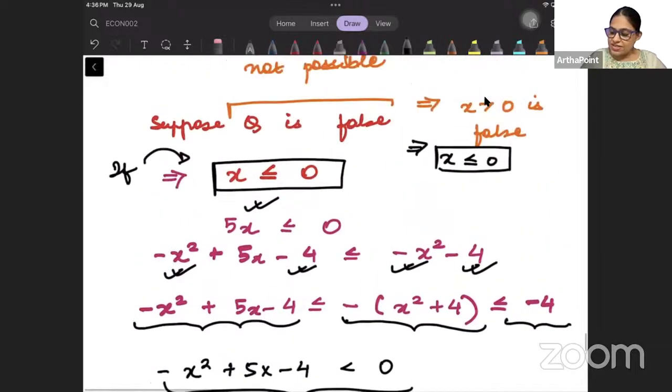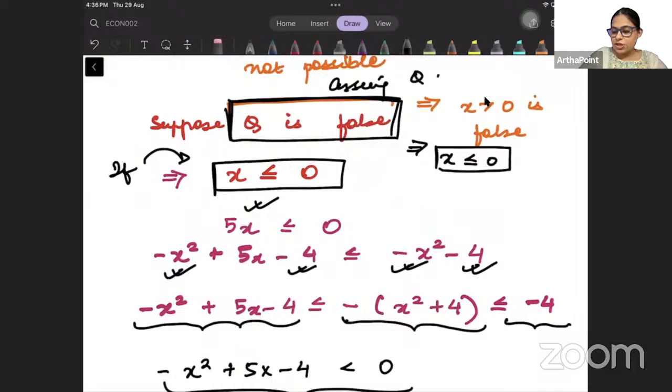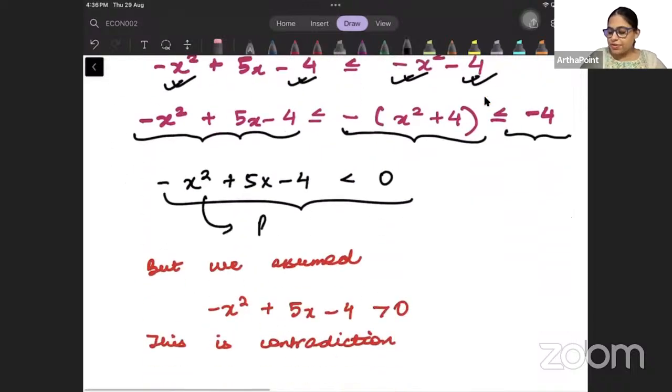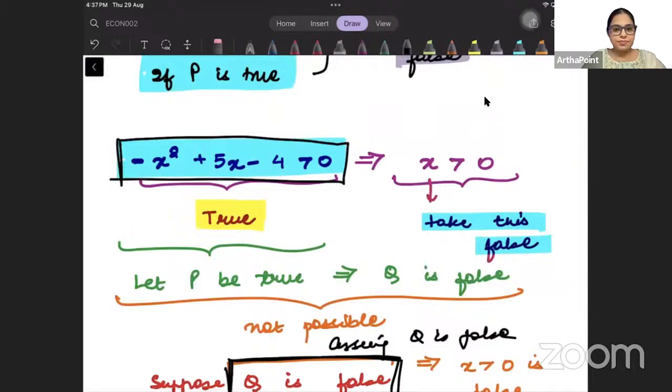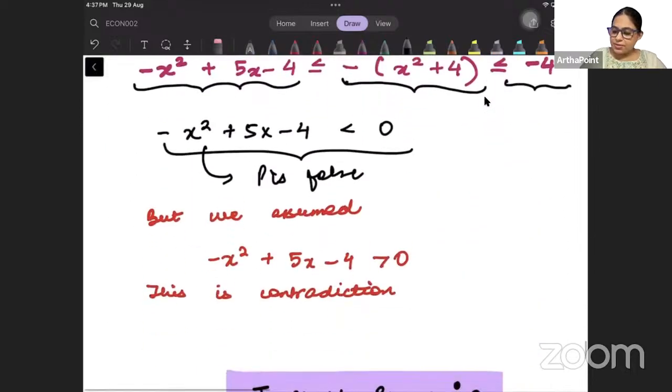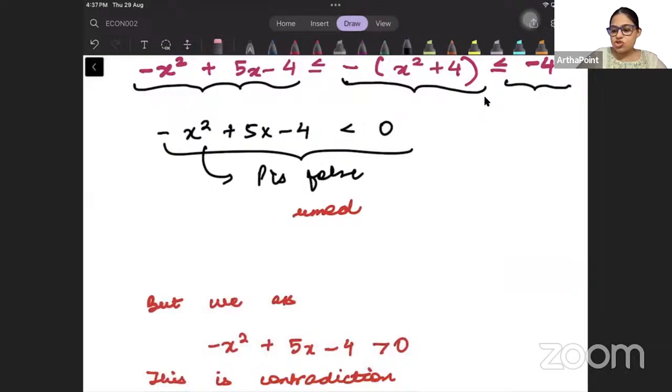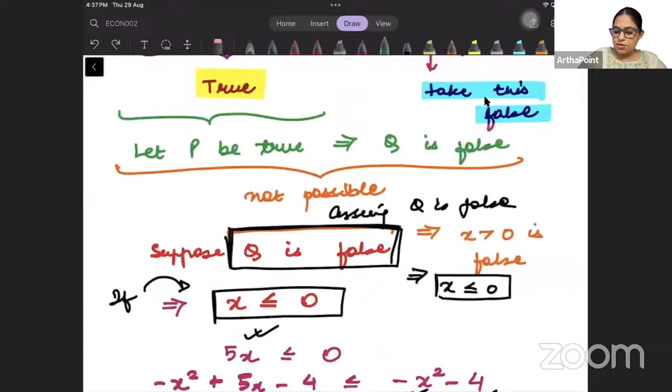Right? So when I say that Q is false, जब हम ये बता रहे हैं, we are starting by assuming that Q is false, तो we are getting that P is also false, क्योंकि हमने assume तो ये किया था, we had assumed this, but we are getting that P is false. So we have reached a contradiction. We have reached a contradiction, isn't it?